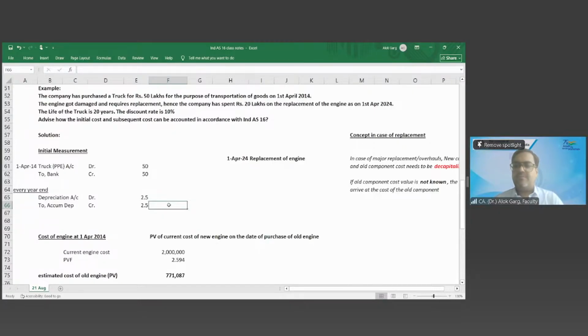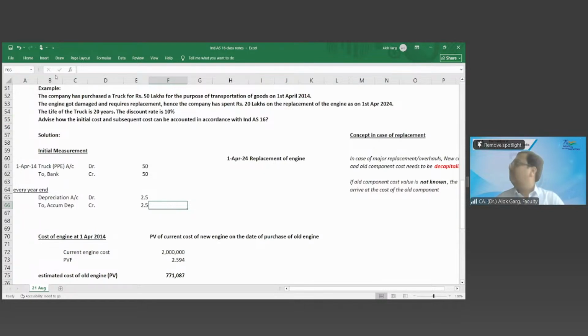Clear? Yes, sir. Is that clear? Yes, sir. Okay. Sorry, in real life, the 20 lakhs we will not know at the initial time. Then how will we book these? Say after 10 years only we know exactly what it is. On the 10th year we will do all this recalculation and book accordingly.